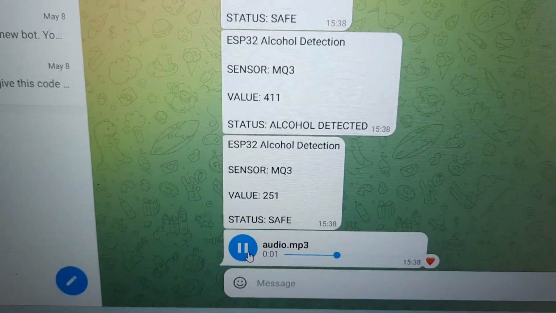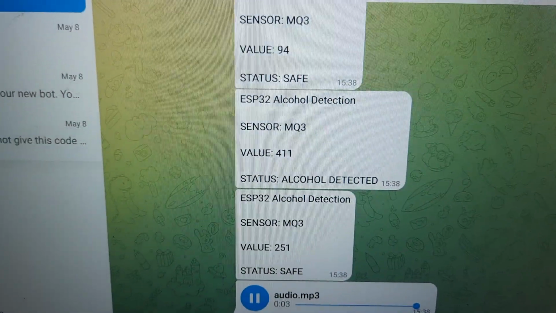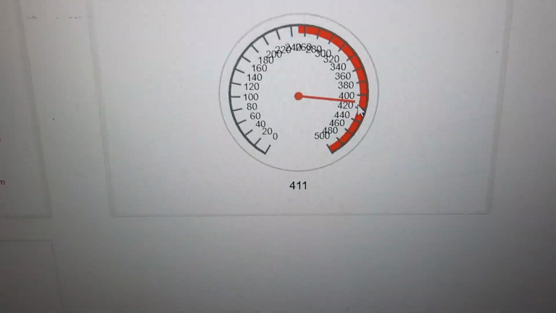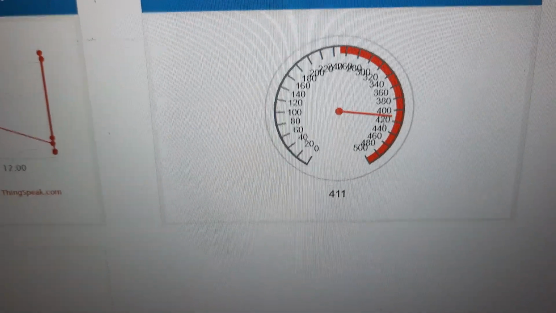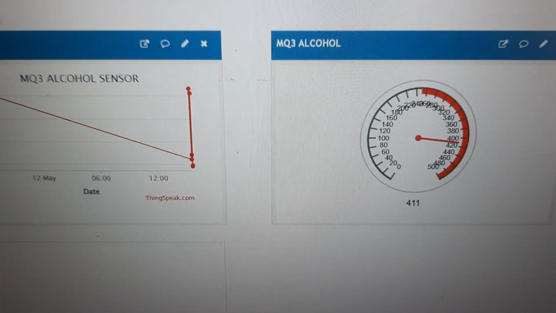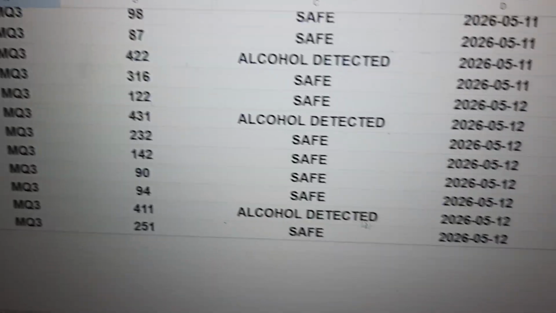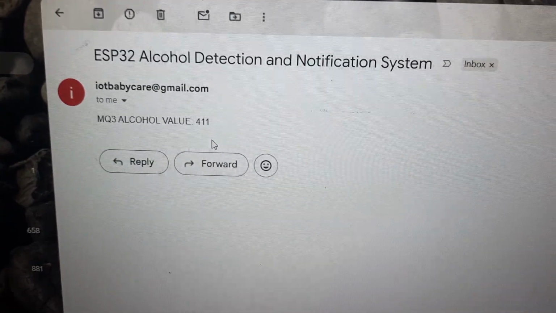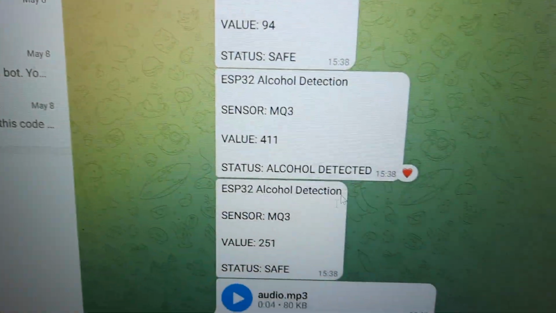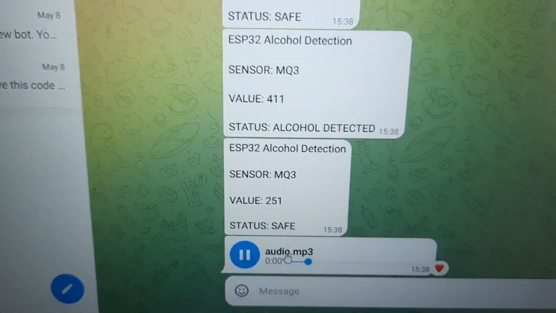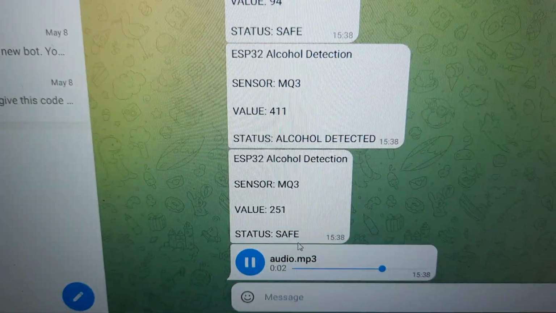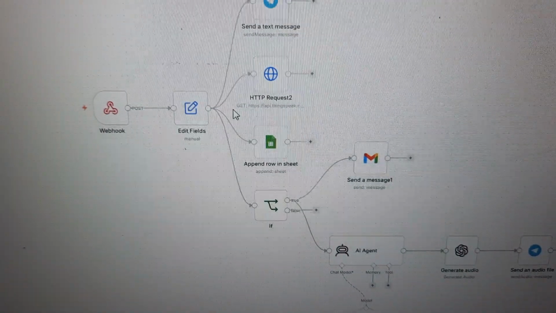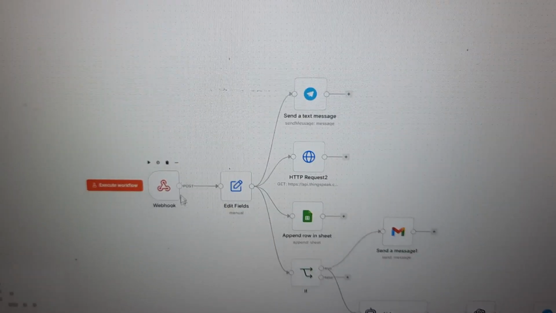Alert, alcohol level high 411, take immediate action. Here also in ThingSpeak, it crossed 411. Yeah, here it came. So the ThingSpeak alert, the Google Sheet appending, the email alert, and the Telegram alert all came. Alert, alcohol level high 411. It is AI generated voice. And this is our web sheet, Google Sheet.